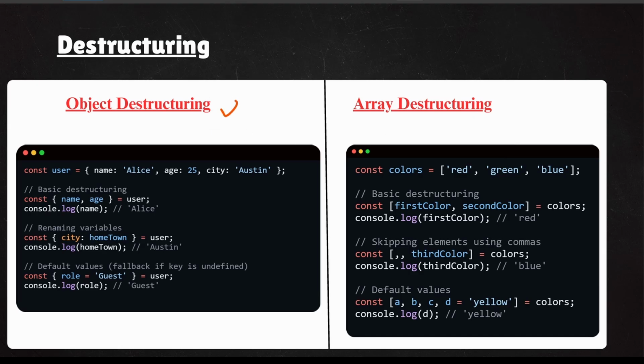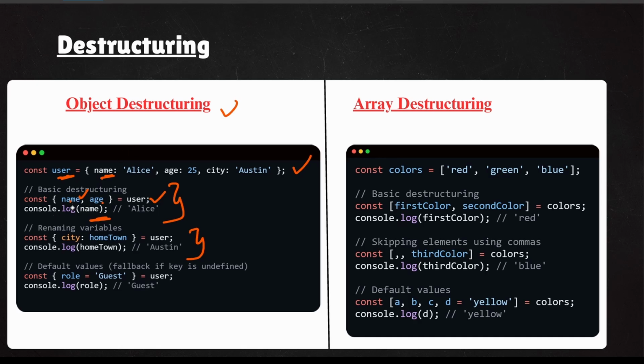First of all, to understand object destructuring, this is the object that we have seen up to now, how to declare an object. So this is the basic destructuring. Let's say const name, age. You don't want the city, so you write name, age, and you get them from the user, and you can simply print the name. That's as simple as that. And you can rename the variables also. See, this name is inside this user.